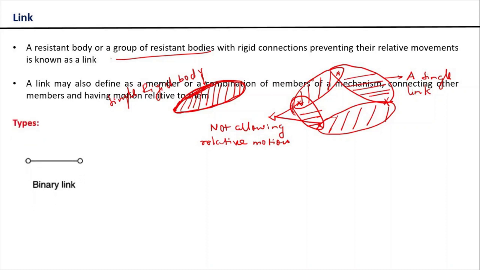Let us understand what are the different types of link. The first type of link is simply the binary link. So what is a binary link? Two links can be connected to a binary link. That means it will provide two connection points. One connection point could be this point, another connection point could be this point. A ternary link is simply defined as a link where you can connect three other links. That means a ternary link is going to provide three connection points. This is the first connection point, this is second, this is third.